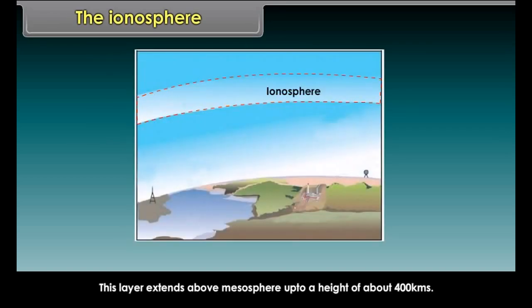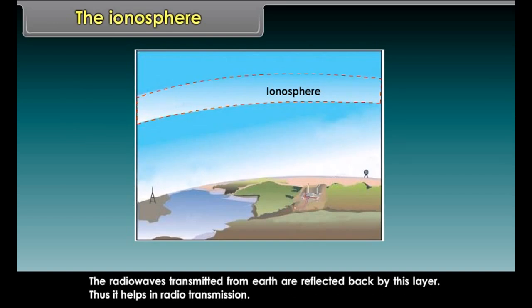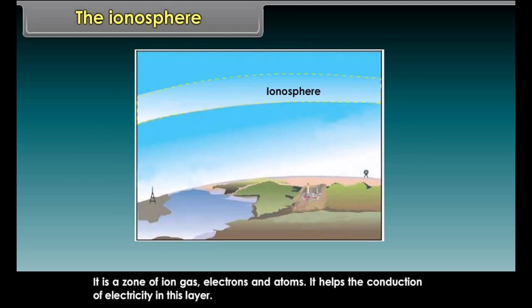The mesosphere. The third layer, that is the middle layer of the atmosphere, is called mesosphere. The average height is about 80 kilometers. Its upper boundary is called mesopause. Meteorites burn up in this layer on entering from space.